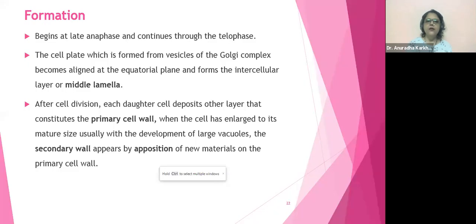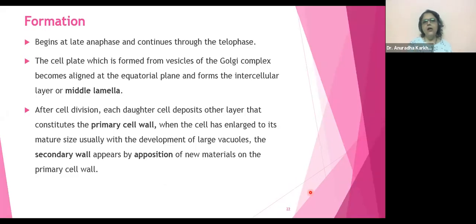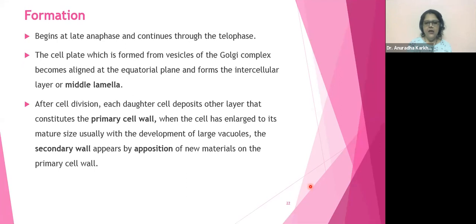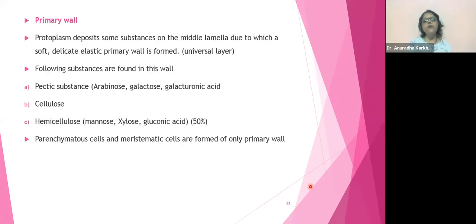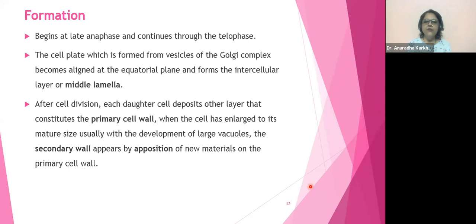So this is about your formation part. Then how is the primary wall going to have the contents? How is the secondary wall going to have the content? I won't do it now. You're going to have another class from 4, I guess, if I'm not wrong.